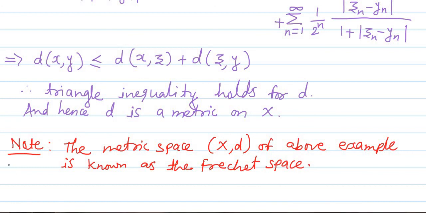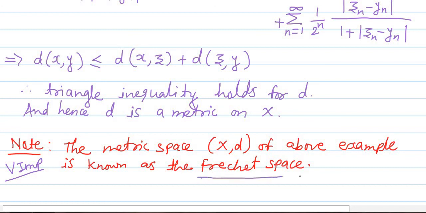This is an important remark. As told earlier, such types of remarks and notes are many times asked in objective type questions. So we have shown that X, d is a metric space, and this metric space is called a Frechet space.